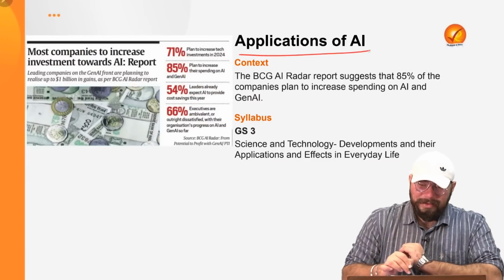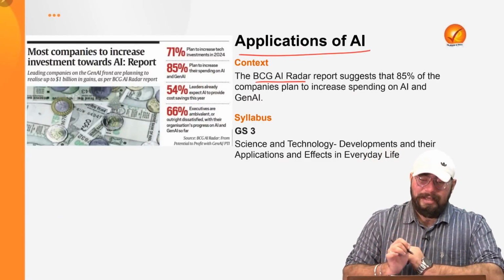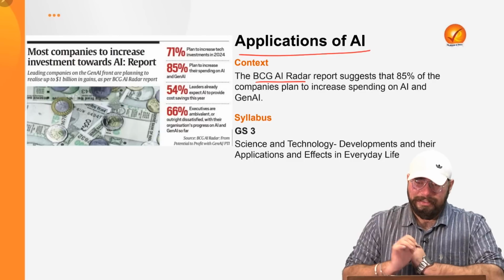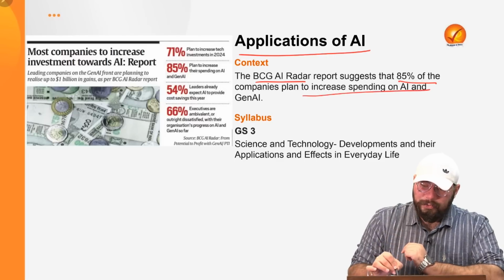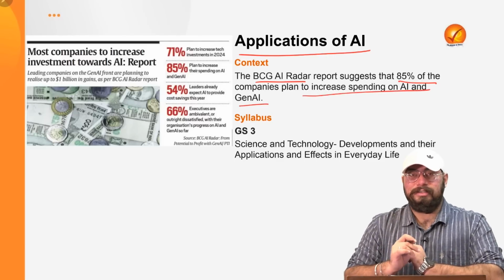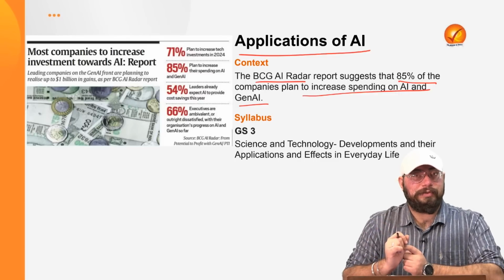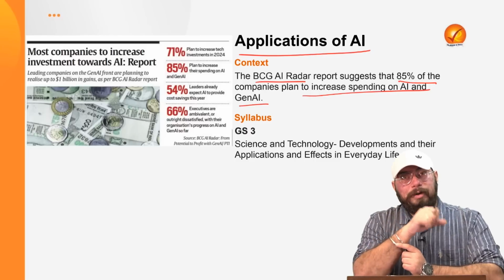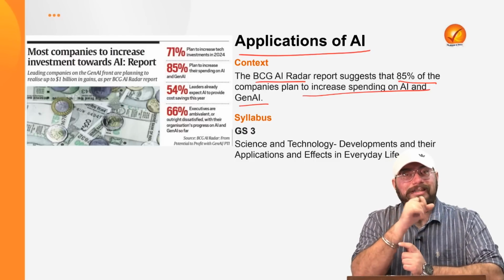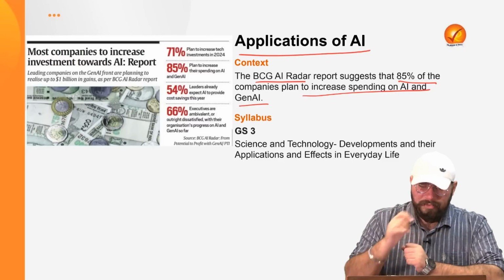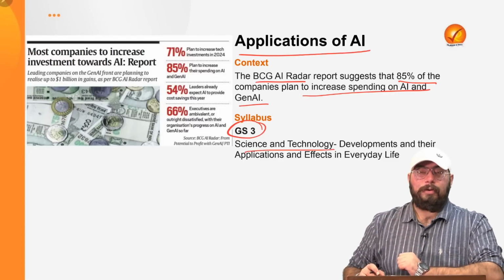Now coming to the third topic, that is applications of artificial intelligence. The BCG AI Radar report has recently suggested that 85% of companies are planning to increase their spending on artificial intelligence and general AI. So in relation to that, the applications associated with artificial intelligence, and why a lot of companies are moving towards and investing in it, become very important for us to understand. Of course, in relation to our General Studies Paper 3, Science and Technology, this topic becomes highly, highly important.